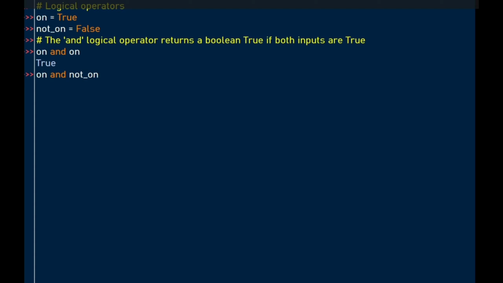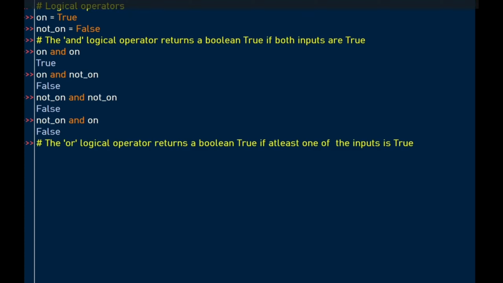When we try on and not_on, we expect a false because we have one input which is false. Now not_on and not_on, that is false and false. What do we get? False, because both inputs are false. We try again, not_on and on. Not_on is false, on is true. The result should be false because one input is false and the other input is true.